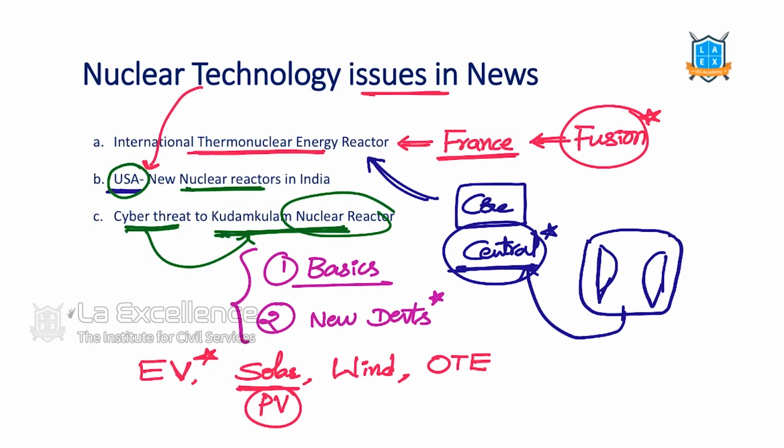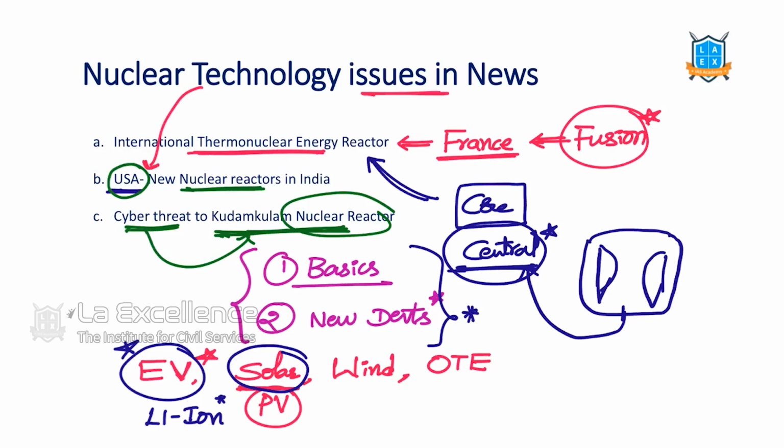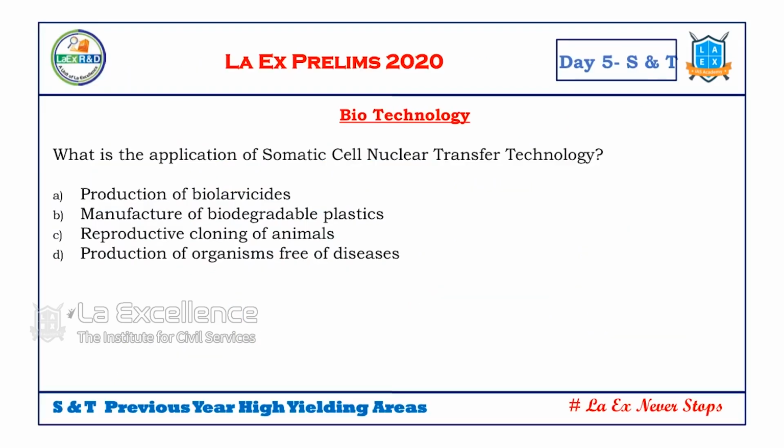How these function, these four areas are important, especially solar, which is in news. EVs, electric vehicles. With regard to that, lithium ion batteries are in use. So, please do remember them. But anyway, in the entire energy chapter, basics plus new developments. These two issues are high yielding areas. Most of the times, questions are on these issues.